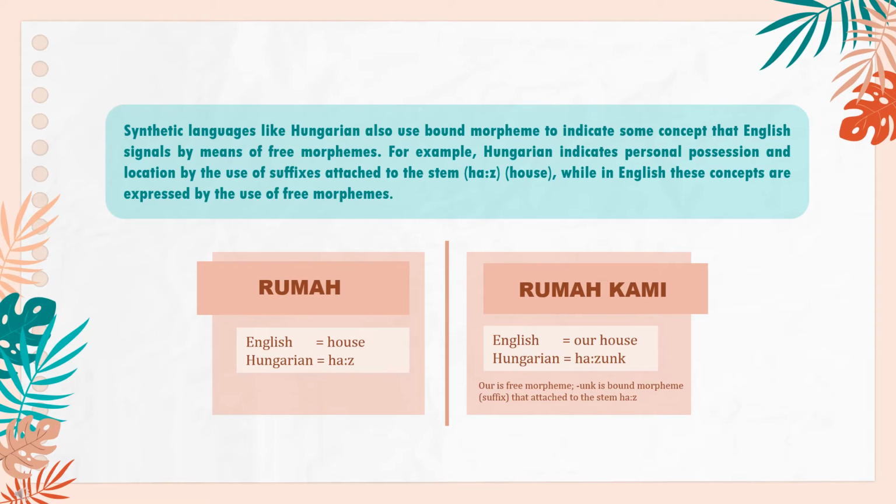Synthetic languages like Hungarian also use bound morphemes to indicate some concepts that English signals by means of free morphemes. For example, Hungarian indicates personal possession and location by the use of suffixes attached to the stem ház, while in English these concepts are expressed by the use of free morphemes. House in English is ház in Hungarian. Our house in English is házunk in Hungarian. Our is a free morpheme, unk is a bound morpheme or suffix that is attached to the stem ház.